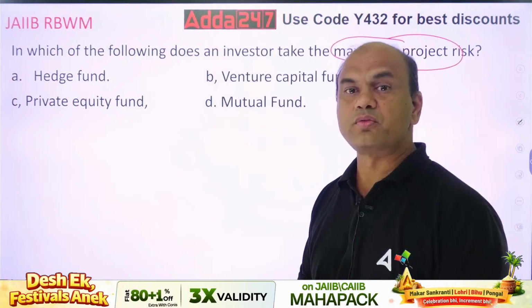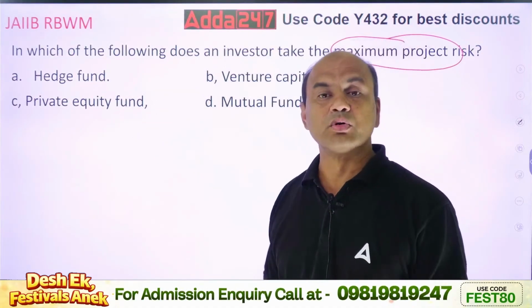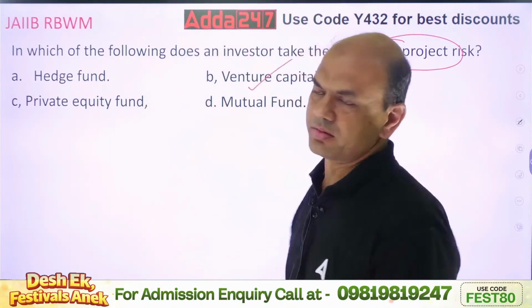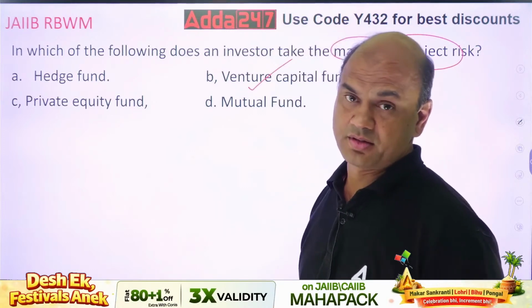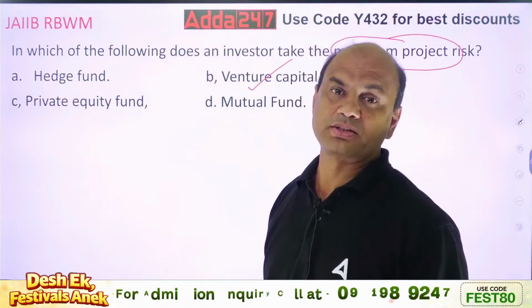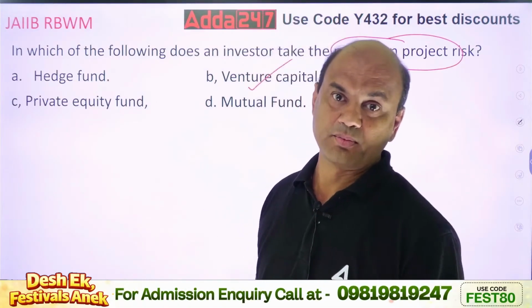Or you can call it, which is the riskiest business over here? The riskiest business over here is venture capital. Most risky. You see, hardly 5 to 6% of the venture capital funds are recovered. 95% are gone.